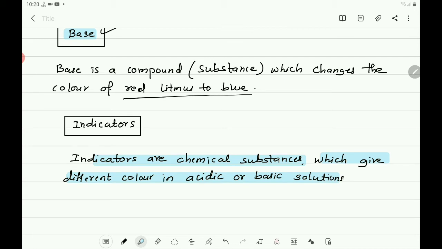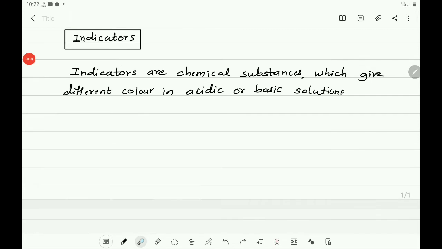And there are different types of indicators. So you can give many examples of indicators: methyl orange, phenolphthalein.